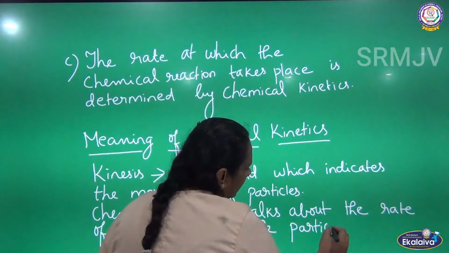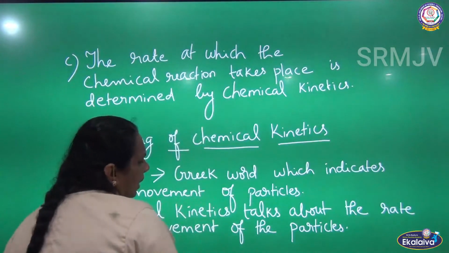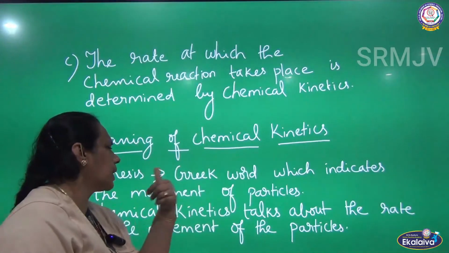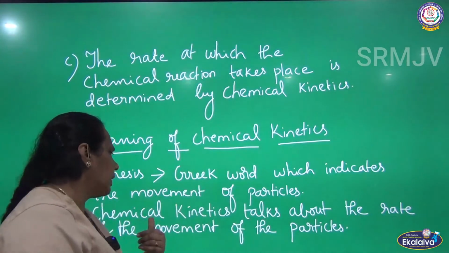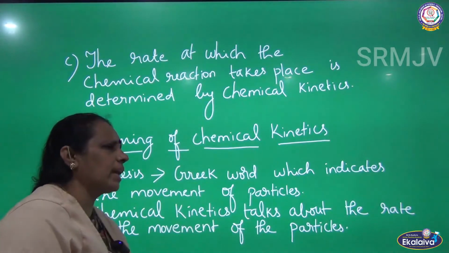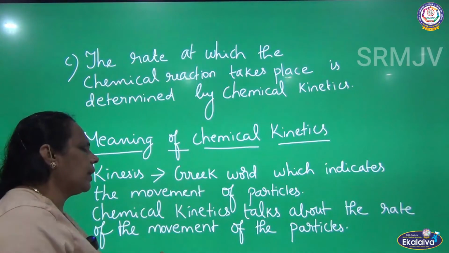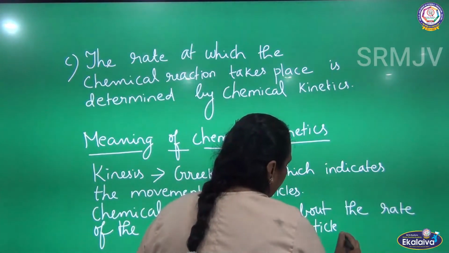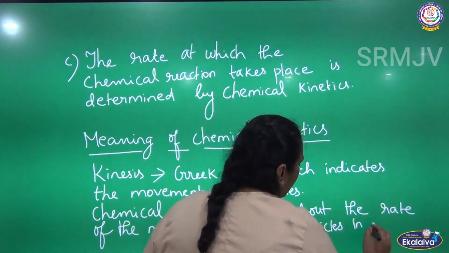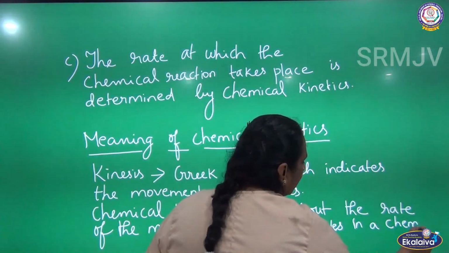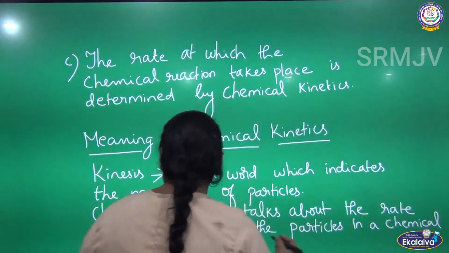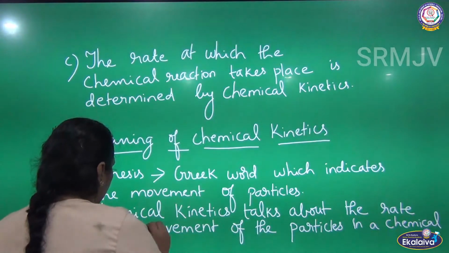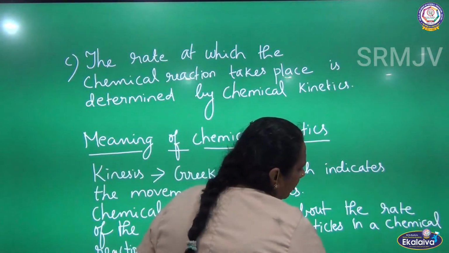So in this slide I told about the meaning of chemical kinetics. Actually kinetics is nothing but kinesis. From kinesis only we have derived the word kinetic. Kinesis is nothing but a Greek word which indicates the movement of particles. What is chemical kinetics? Actually it talks about the rate of the movement of the particles in a chemical reaction. The rate of movement of the particles in a chemical reaction is known as chemical kinetics.